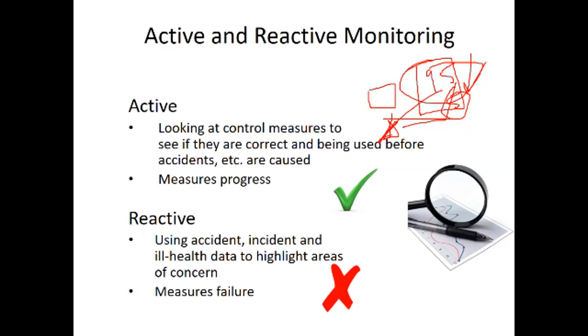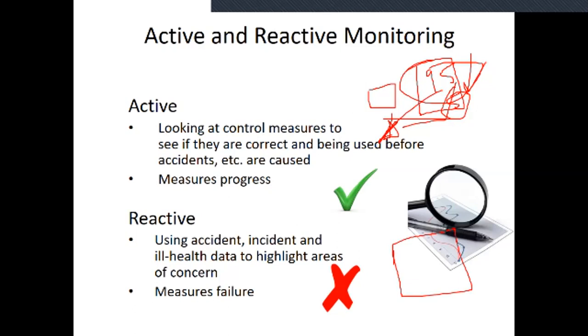But a reactive monitoring system measures only failures. Failures indicate how many accidents have happened, how many incidents have happened, how many people are in ill health at the working location, and how many people are upset. Only these negatives are considered in this reactive monitoring system. Okay, it highlights areas of concern also. Maybe for example, 10 rooms are there.